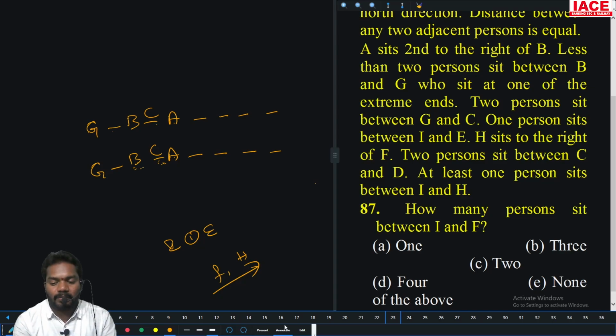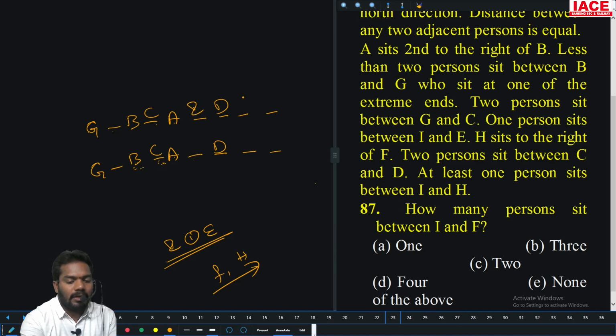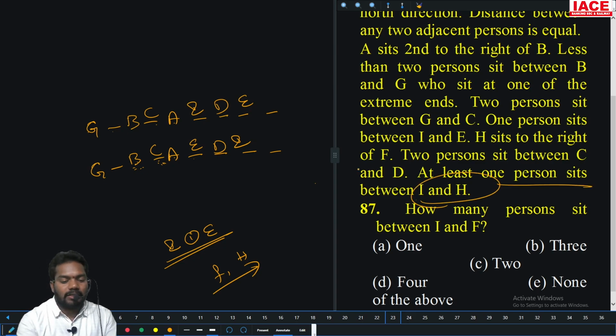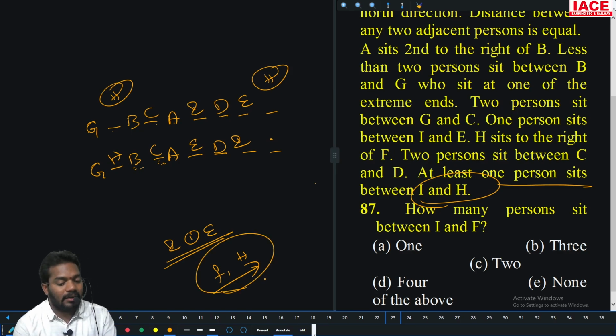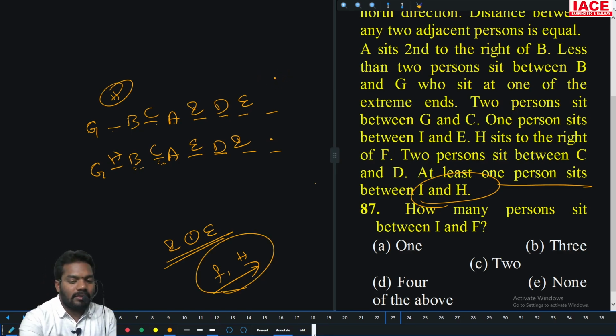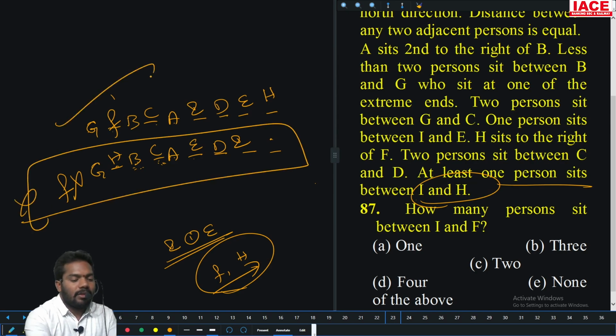Then 2 people between C and D. So D has only one chance here. At least 1 person between I and H. So for I and E with 1 person between, take it as I and E, or take it as E and I. Up to now both are same. At least 1 person is between I and H. So this is not a chance for H, the only chance for H is here. But the same, H is right of F. So the only chance of H is here and the only chance of F is here. Then H is right of F, there is no chance for F. So this case is not possible, only this case is possible.